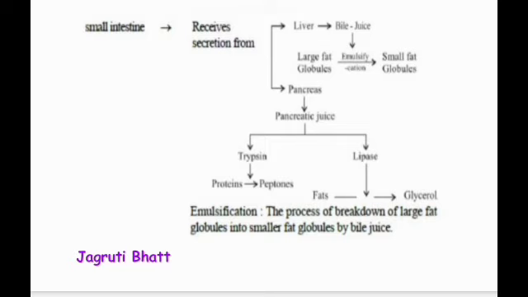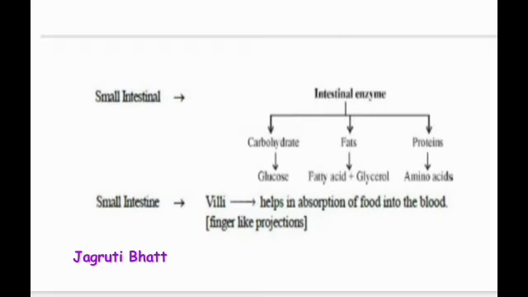Now comes the liver. The liver secretes a juice called bile juice. This bile juice helps to break down the large fat molecules into smaller molecules. Okay, so let us come back to the small intestine. That is the intestinal enzyme. As I just told you, it helps in digestion of carbohydrate to glucose, fat to fatty acid and glycerol, and protein to amino acid.